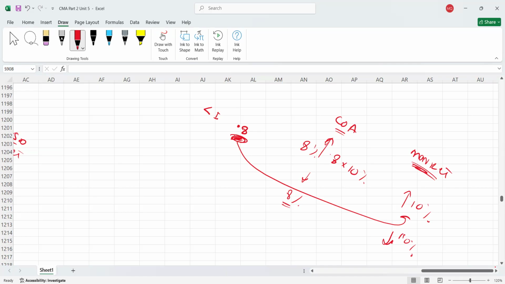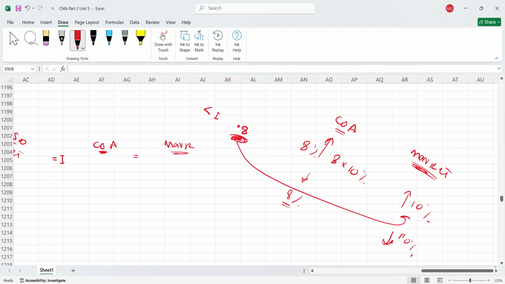One more thing I'm explaining now. For example, if beta is 1 for any individual security, let's assume company A, and the market. So what does it mean? It means your company A stock price is equally volatile as compared to the market. Company A stock price is equally risky as compared to the market. Both are equally risky.